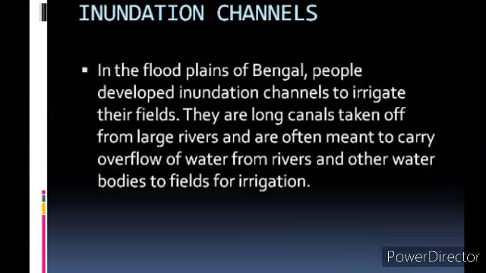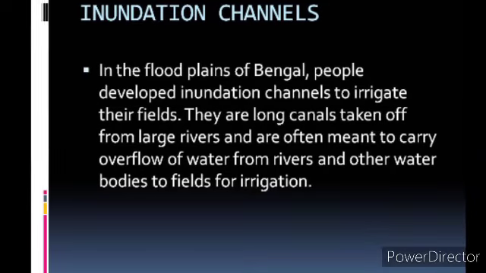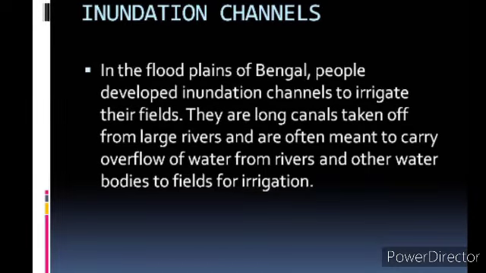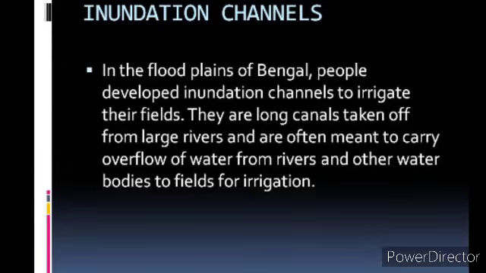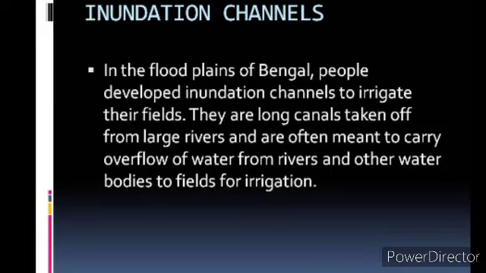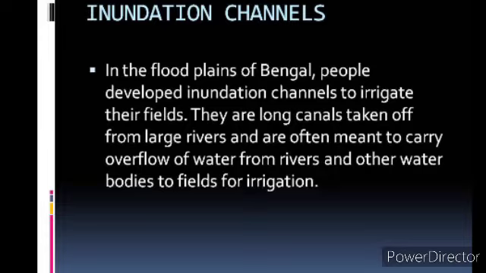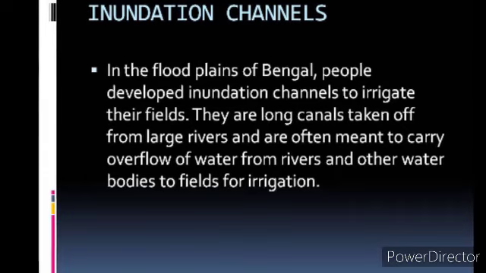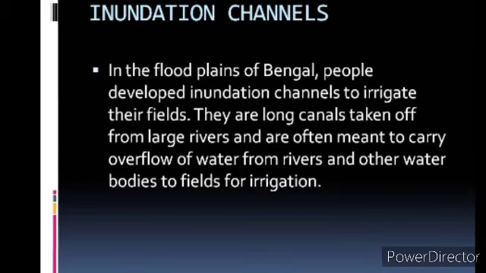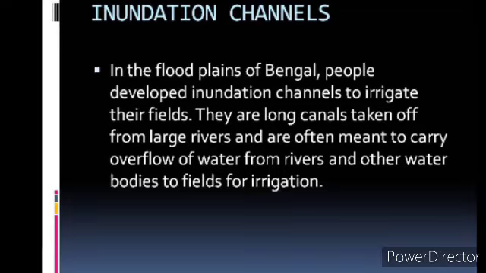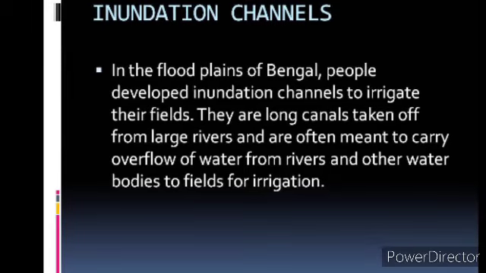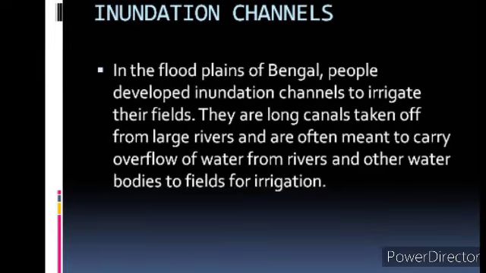It will go through these channels and it will drain to the agricultural fields. So that is the advantage. Instead of bringing flood, this water is diverted through these channels. That's why these channels are built, so that floods can be controlled and there will be no occurrence of flood.